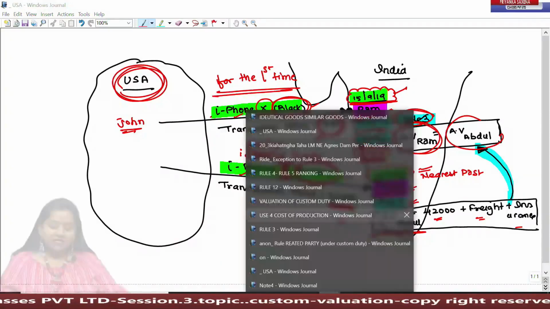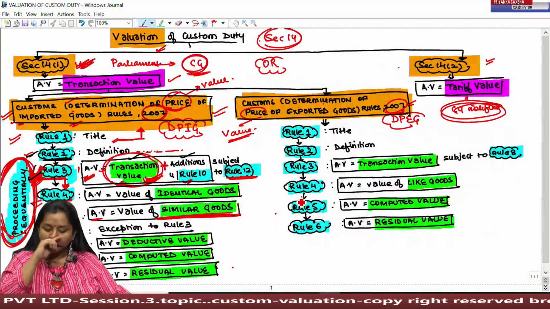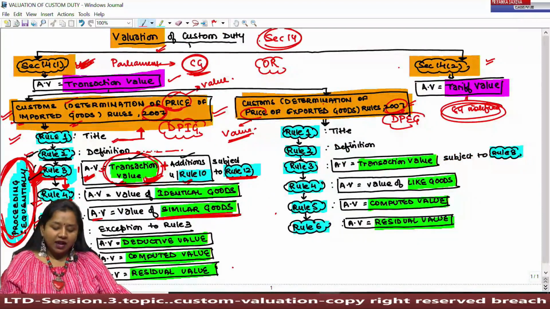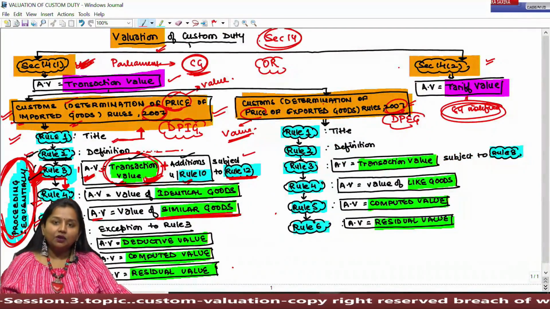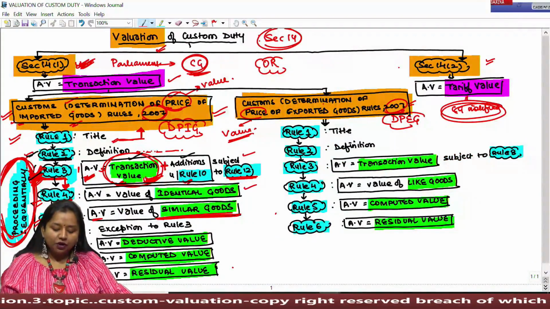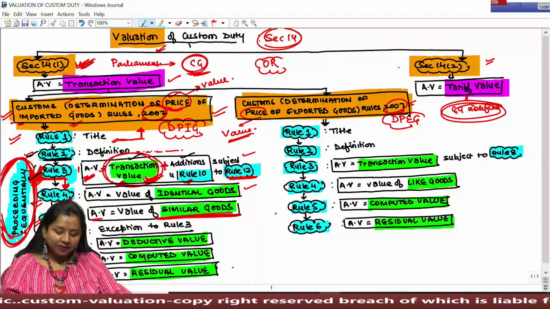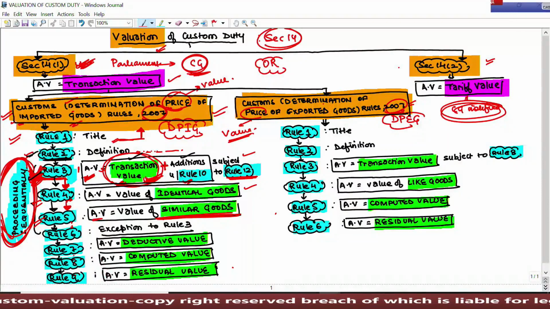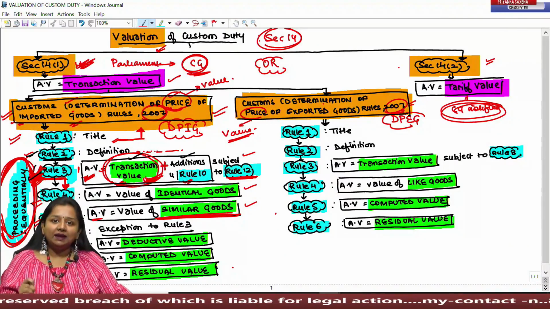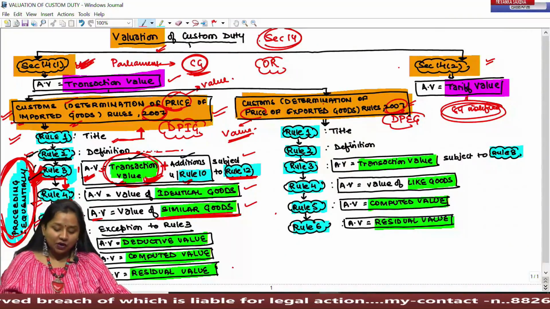So, by proceeding sequentially, we can conclude that if Rule 3 cannot be applied, then go for Rule 4, where the value of identical goods needs to be considered as AV. If Rule 4 is not applicable, then apply Rule 5, where the value of similar goods is to be considered as assessable value. Now, I am just briefing the concept. We'll consider all these rules individually by taking up practical questions alongside.